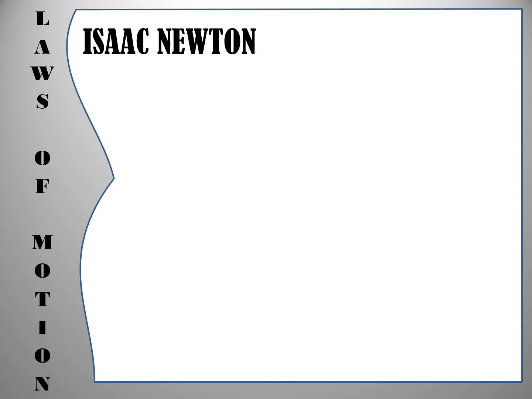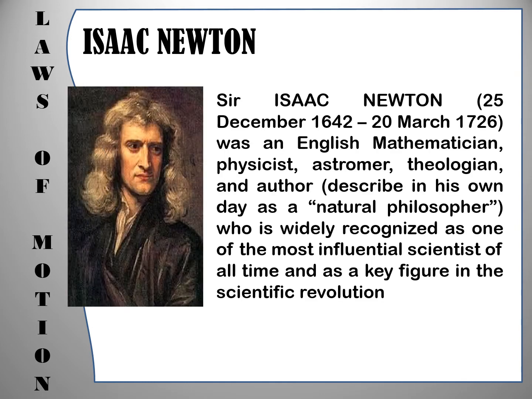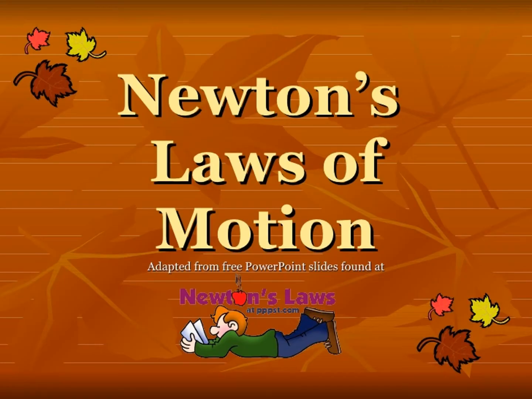Who is Isaac Newton? Sir Isaac Newton, December 25, 1642 to March 20, 1726, was an English mathematician, physicist, astronomer, theologian, and author, described in his own day as a natural philosopher, who is widely recognized as one of the most influential scientists of all time and as a key figure in the scientific revolution.